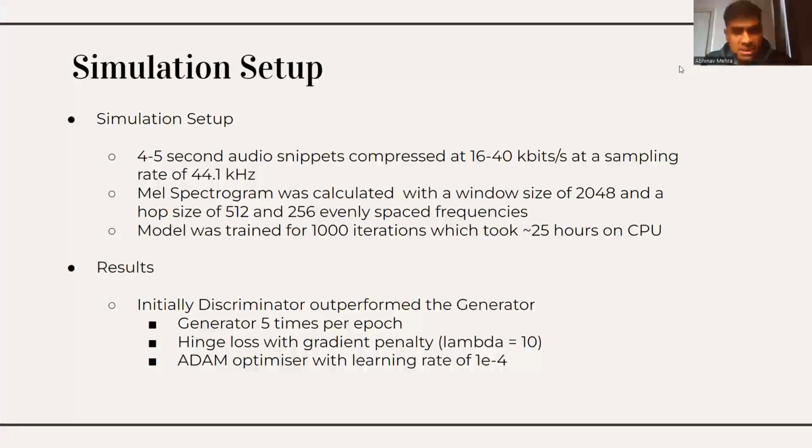The results: initially, the discriminator outperformed the generator. So we had to fix it by making the generator improve 5 times per epoch. The hinge loss was set up with a gradient penalty of lambda equal to 10 and the Adam optimizer with a learning rate of 10 raised to the power minus 4. Now, Karamjit will tell you about the model.